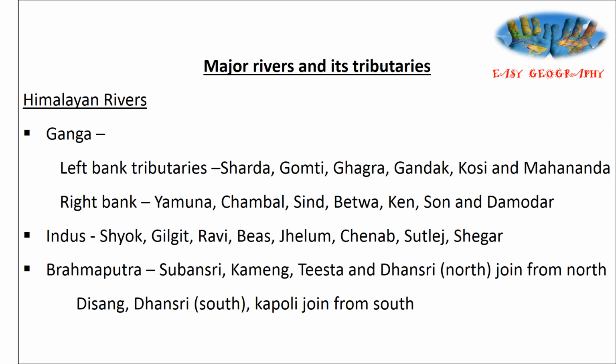Tributaries of Brahmaputra: Subansri, Kameng, Teesta, Dhansri. All these are in the north, joined from the north. And then Dhansri is found in north and south. Then Disang and Kapoli from south.